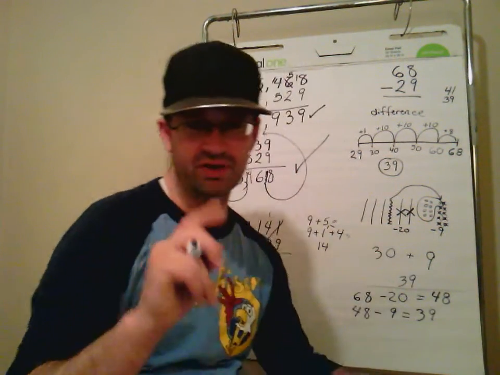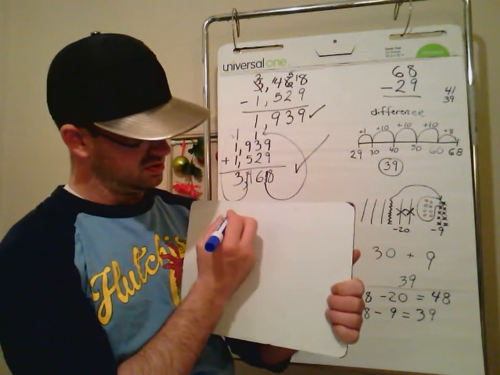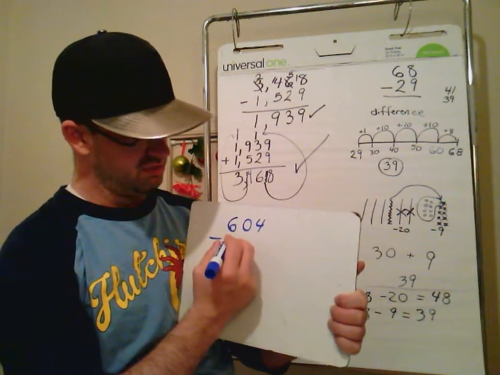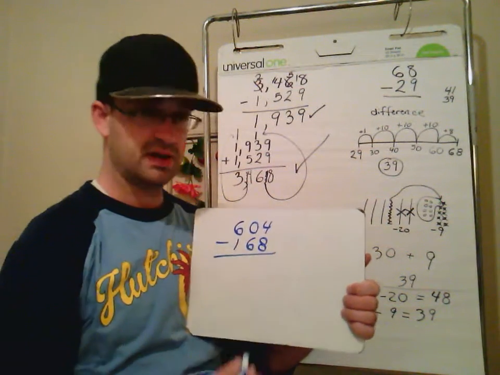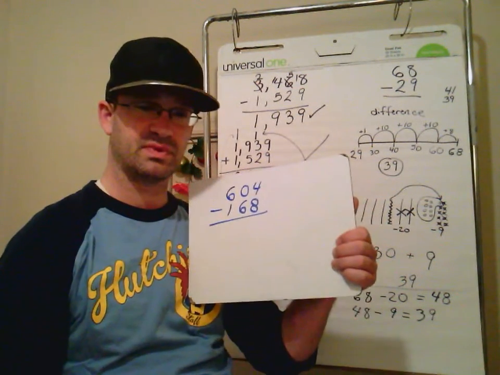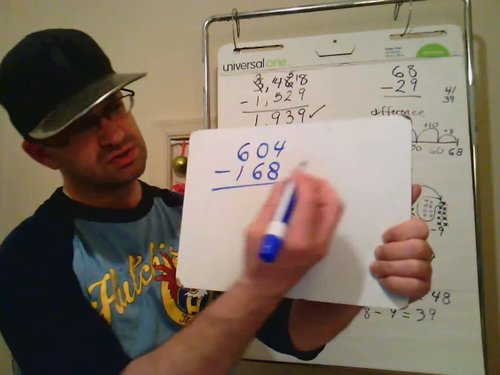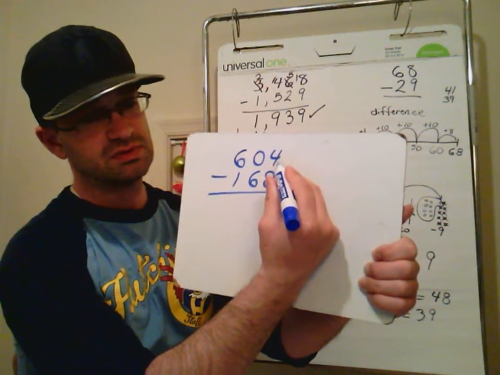Last one before I finish this video is subtracting with zeros. 604 minus 168. So here you say 4, show me 4 fingers. Take away 8.